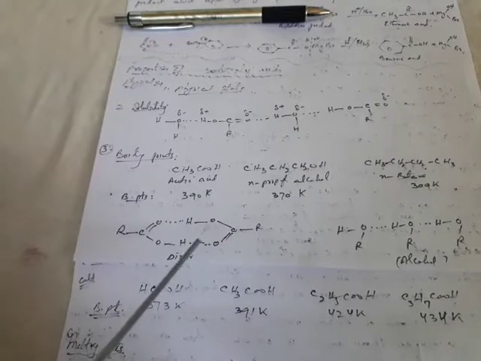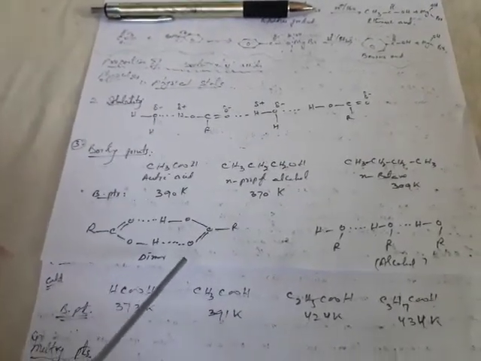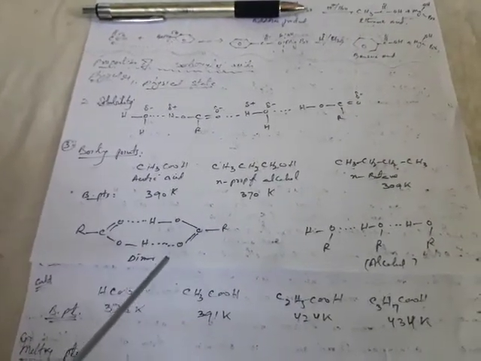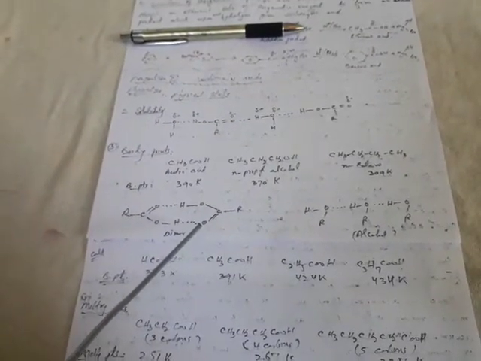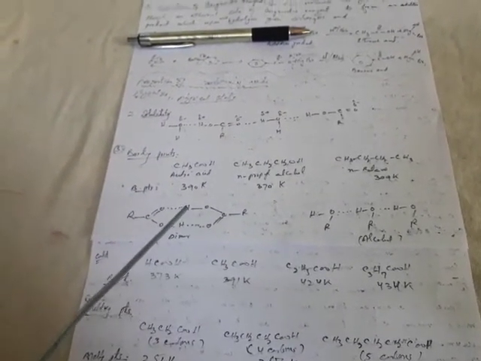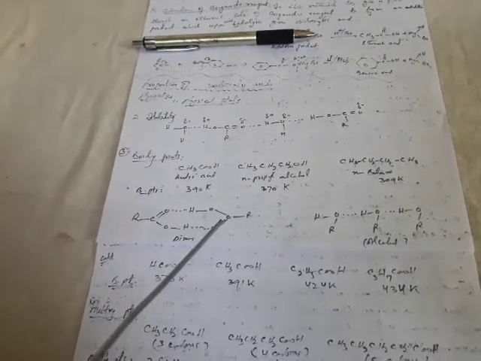Now the existence of this dimer, or the cyclic dimers of the carboxylic acid, is supported by the fact that the observed molecular mass in the solvents is quite higher, almost double the actual value. For example, the molecular mass of acetic acid in benzene, as determined by the colligative properties, like elevation in boiling point, depression in freezing point, osmotic pressure, etc., has been calculated as 120 instead of 60.